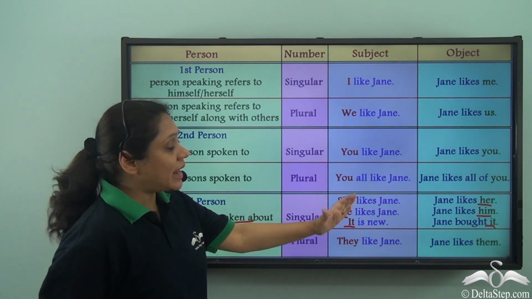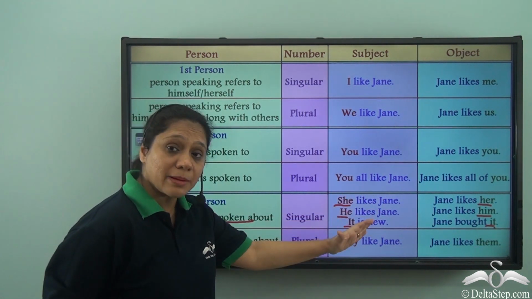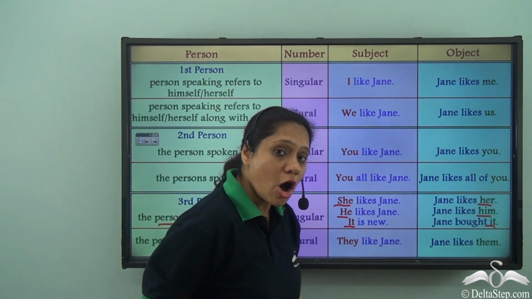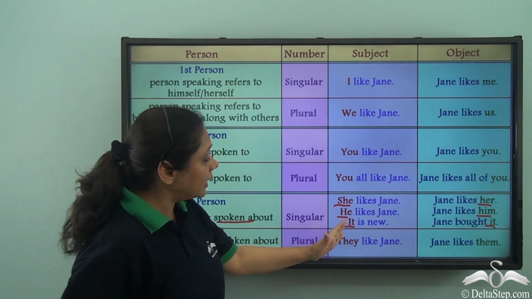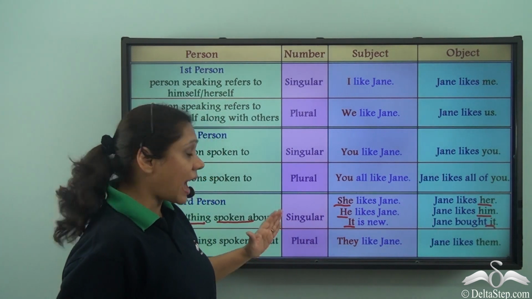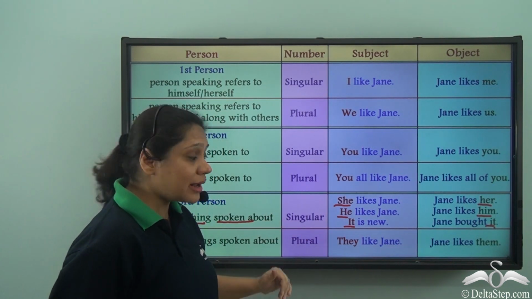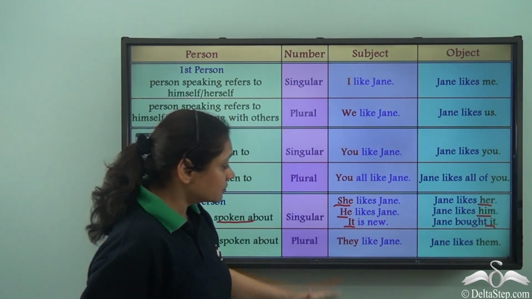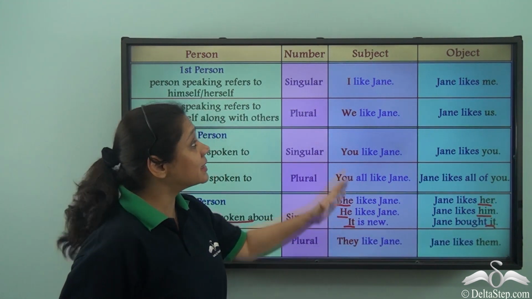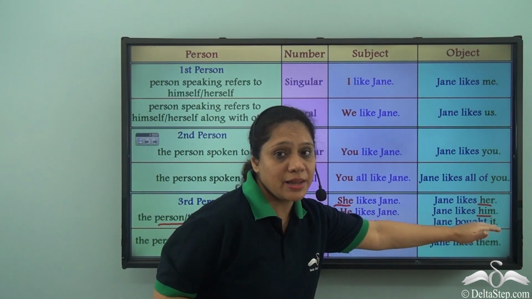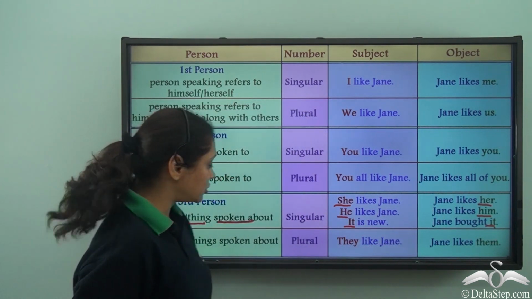So she likes Jane, she is the subject, whereas Jane likes her, her is the object. Similarly, he likes Jane, he is in the subject position and referring to a singular noun, whereas Jane likes him. It is new, it is in the subject position, but Jane bought it. Here it is in the object position.